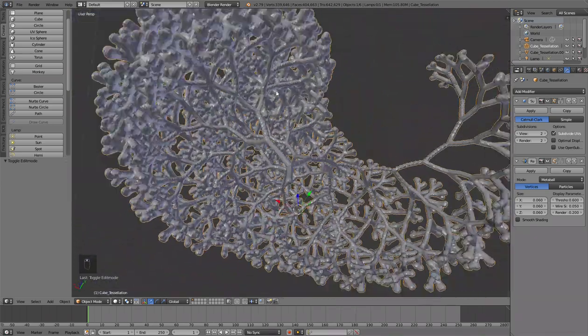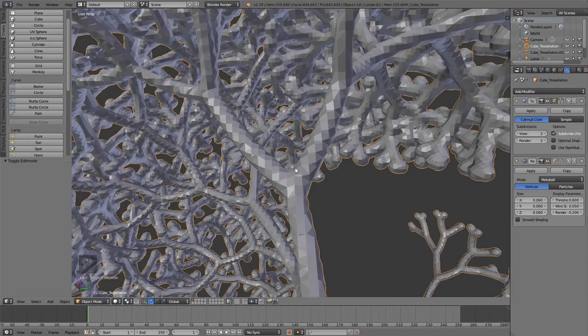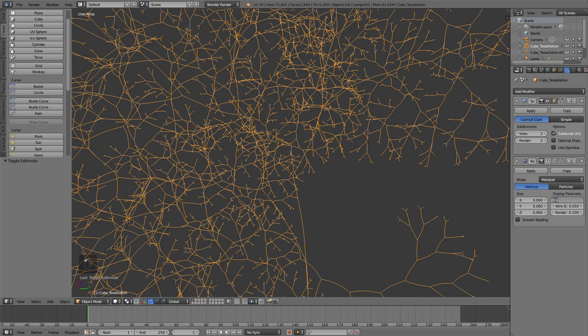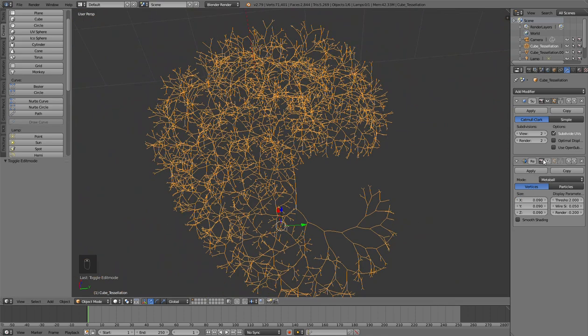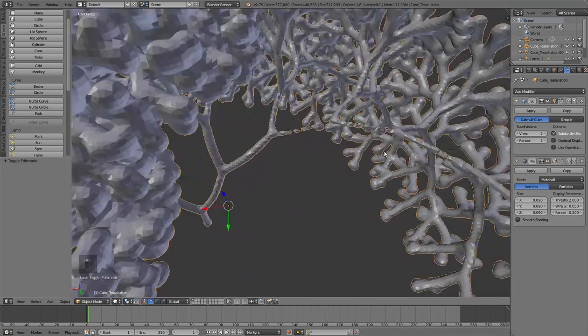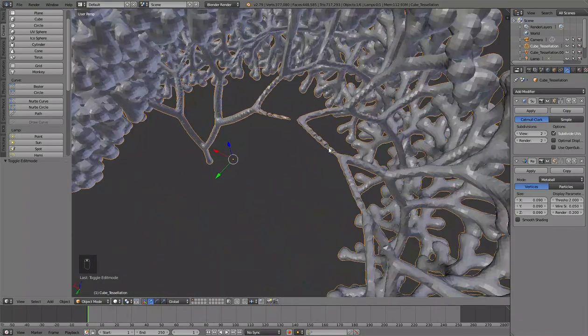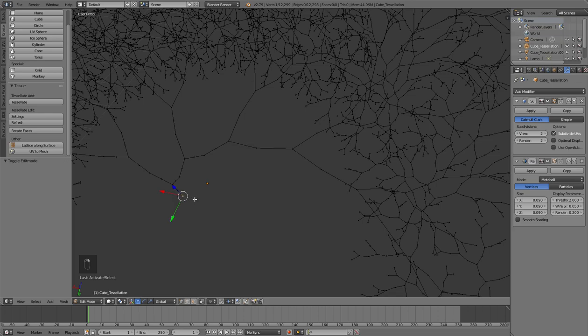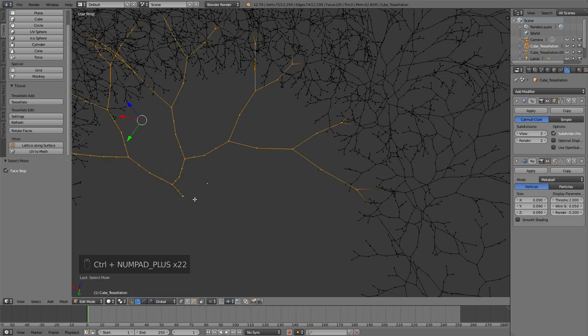Okay, now if I want to make those connections less sharp and more smooth, I can change the threshold and make it bigger, and also I have to increase the size in that case, 0.09. Let's see. Okay, it kind of works. I'm missing some branches here, so I can subdivide also those. Let's subdivide more those guys.